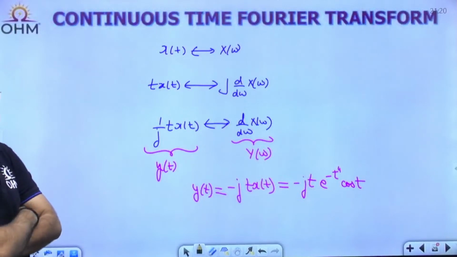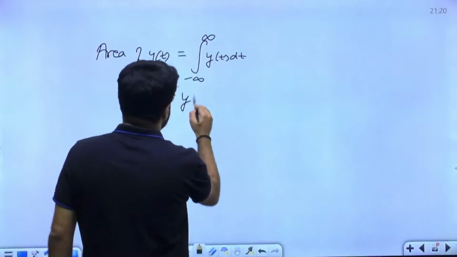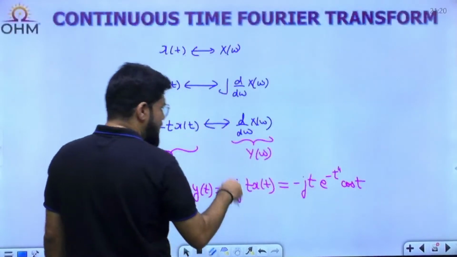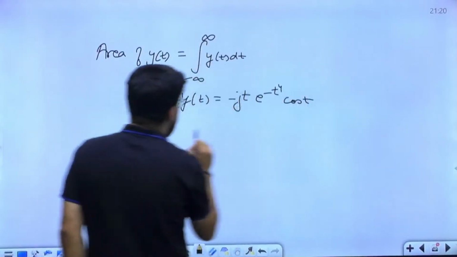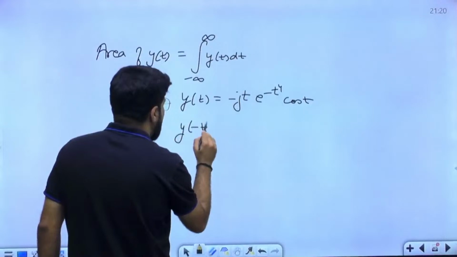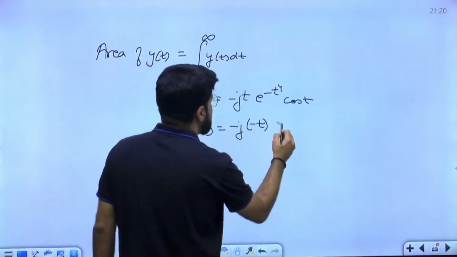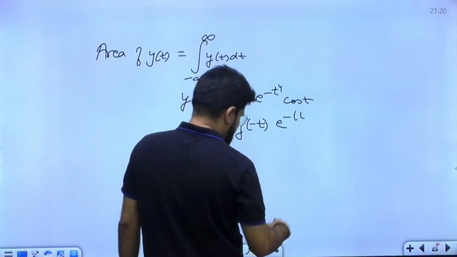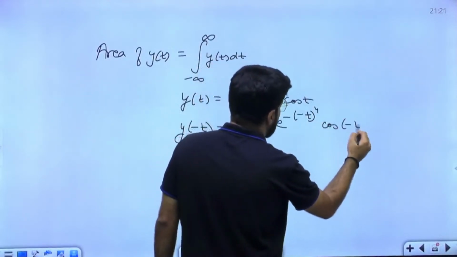Can we highlight something about y(t) here? y(t) is minus j into t e power minus t power 4 cos t. If you write down y(minus t), what will be the result? Minus j into minus t e power minus of minus t whole power 4 cos of minus t.